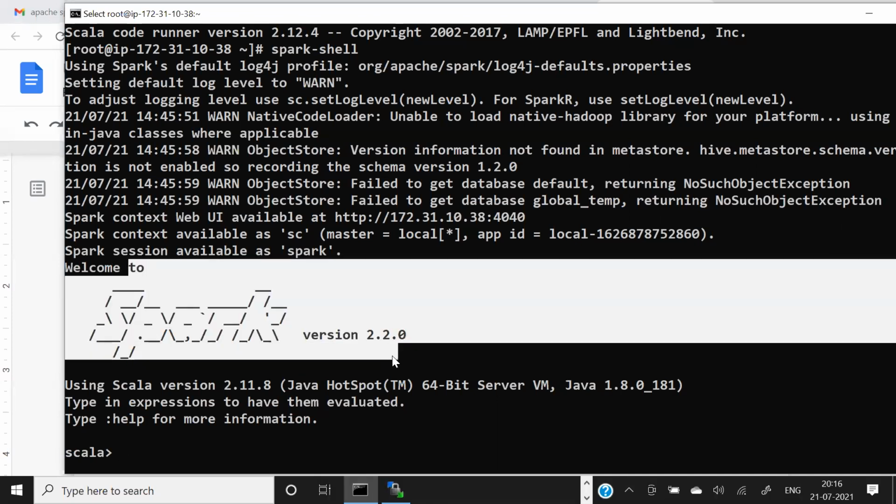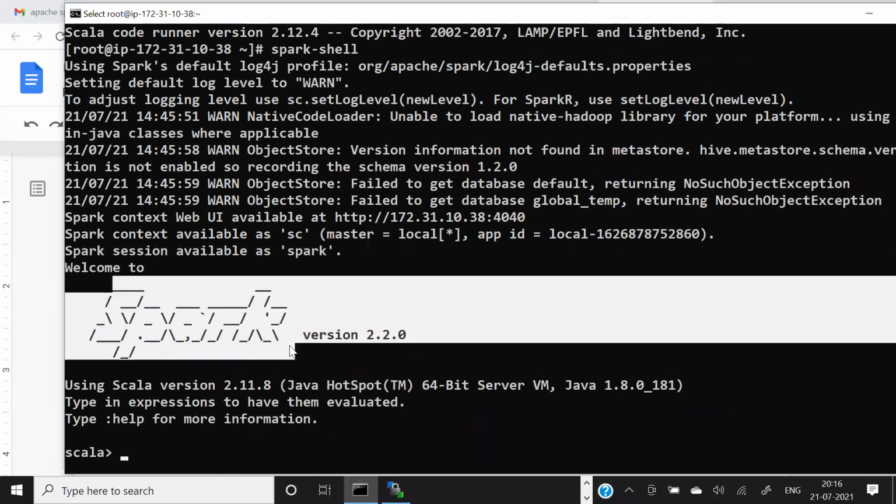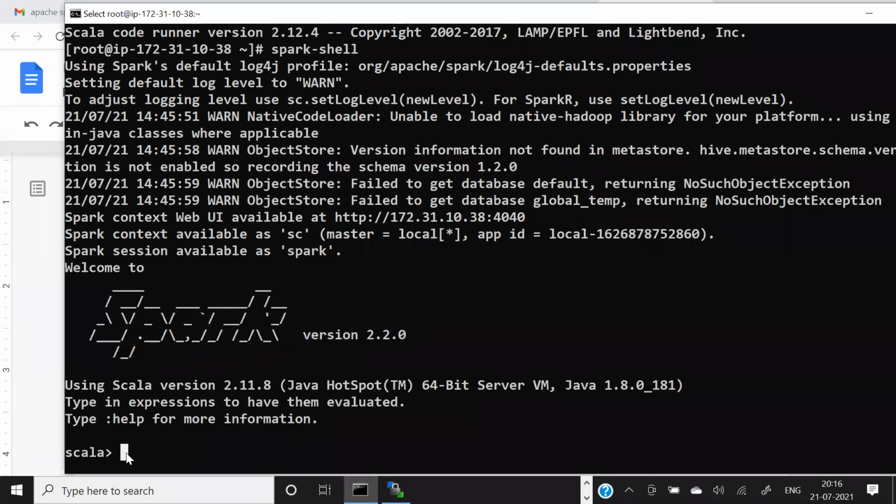If you get this welcome, it means there is no error, and they tell you that behind the scenes they use the Scala language. So if you want to connect to Spark to run any of your programs, then you should know the Scala language, and you can type all the Scala variables and functions, whatever the language supports. And by this language you can create your program to connect to Spark.